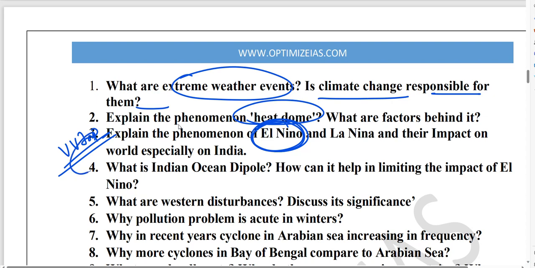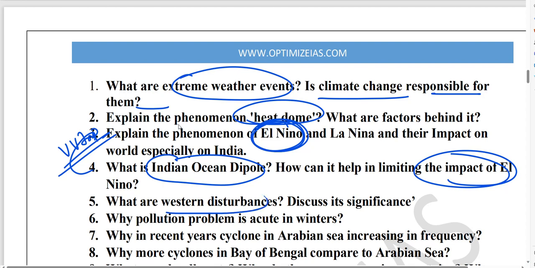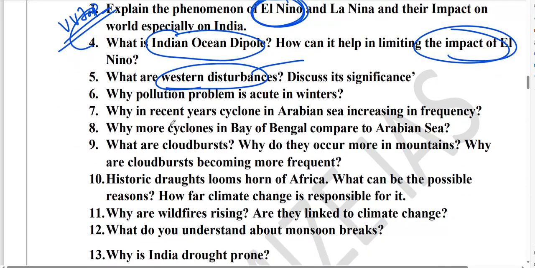Then related to this topic, we have the Indian Ocean Dipole also, and how the Indian Ocean Dipole and El Nino interact with each other. Okay, so this is very important. Next, Western disturbance was also in news. Guys, this year Western disturbance was responsible for heavy rainfall in the Himalayan region. So Western disturbance you should definitely prepare.